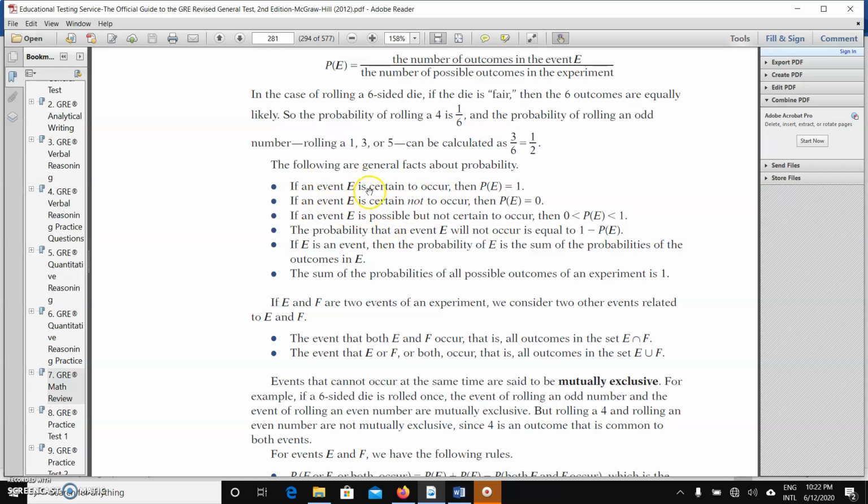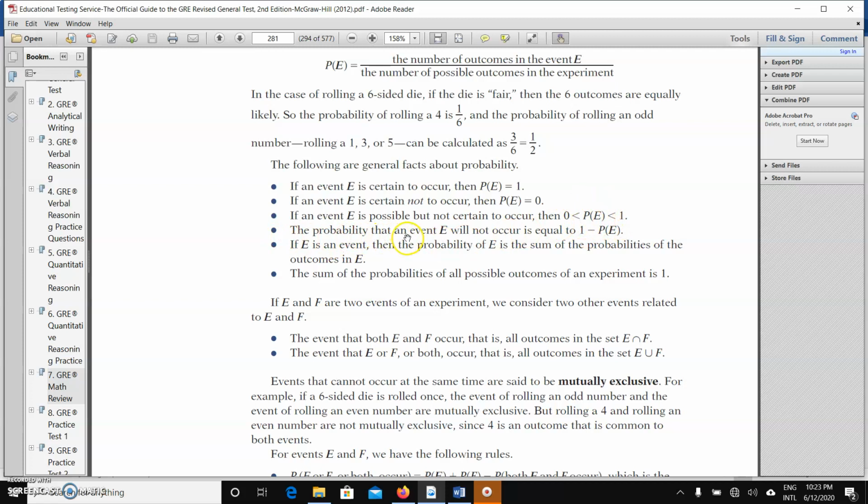Now, if an event E is certain to occur, then the probability of E is equal to 1. I told you the total probability is 1. So if the event is going to occur and you are 100% sure, it's going to be 1. If an event E is certain not to occur, then the probability of E will be 0. If an event E is possible but not certain to occur, that means we are not sure, so the probability will be between 0 and 1. So that's what is written here.